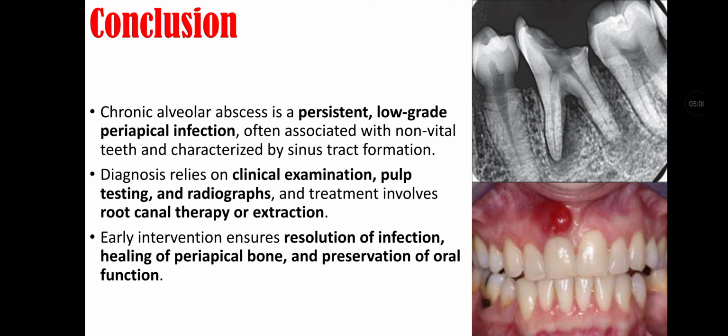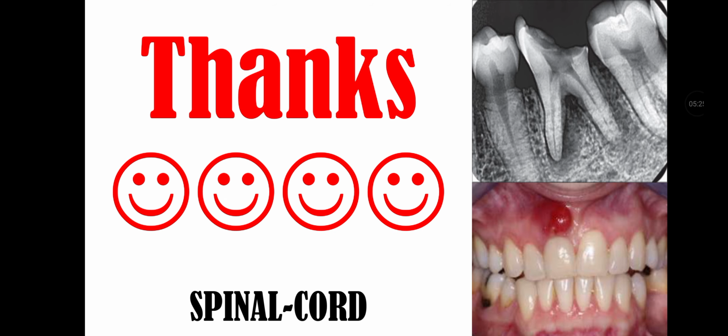Conclusion of this lecture video. Chronic alveolar abscess is persistent, low-grade periapical infection that is often associated with non-vital teeth and characterized by sinus tract formation. Diagnosis rely on clinical examination, pulp testing, and radiographs. And treatment involves root canal therapy or extractions. Early intervention ensures resolution of infection, healing of periapical bone, and preservation of oral function. And this was all about chronic alveolar abscess.